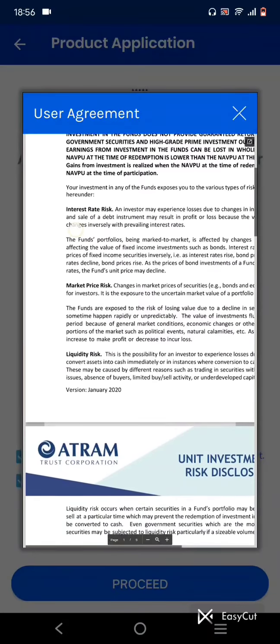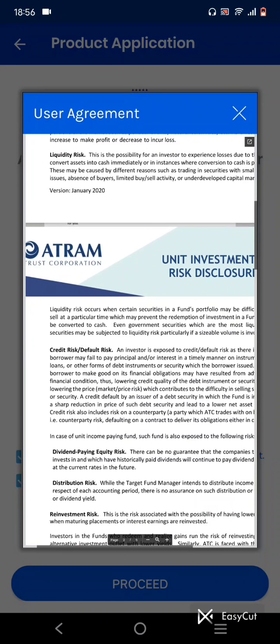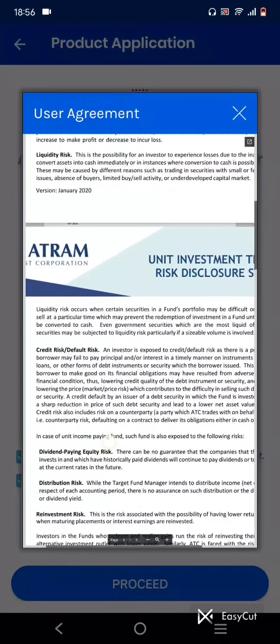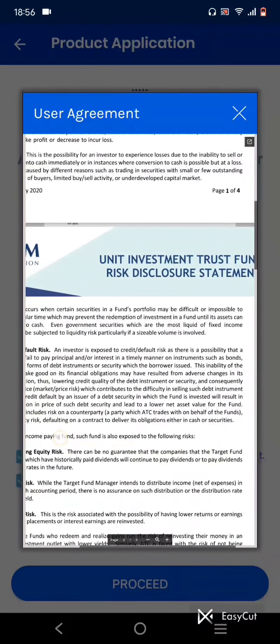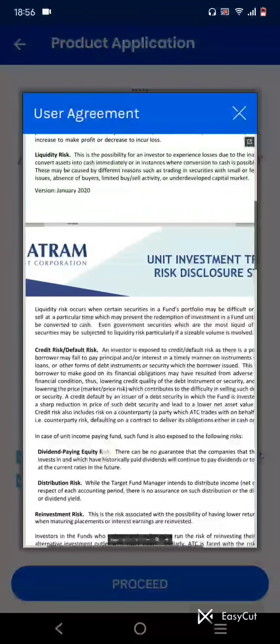Market price risk, liquidity risk. For instance, we are in the credit risk, default risk. An investor is exposed to credit default risk as there is a possibility that a borrower may fail to pay principal or interest in a timely manner on instruments such as bonds, loans, or other forms of debt instruments or security which the borrower issued.